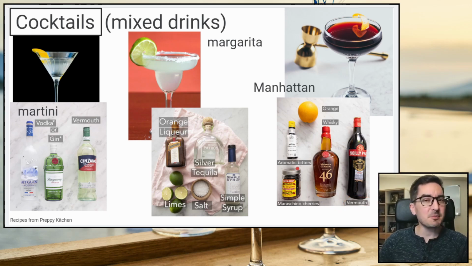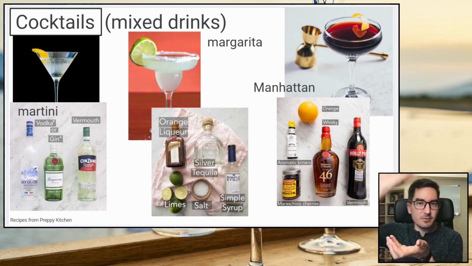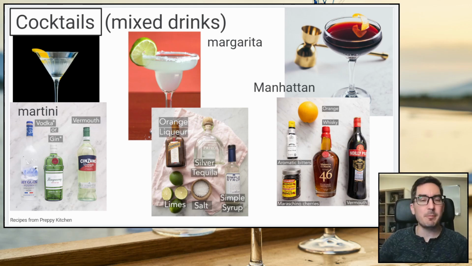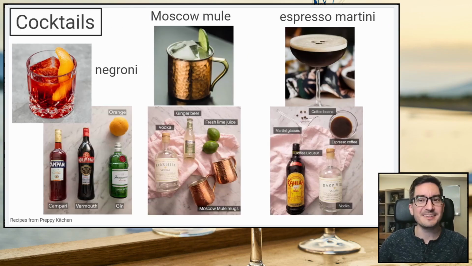Okay? And then something called bitters. Bitters is a strong thing, but you only put 1 drop or 2 drops. The bitters, it's kind of bitter, but lots of flavor. And it can make it taste nice. Then you use some orange to make it look nice. You could have a cherry to make it look nice too. But mostly whiskey, vermouth, and maybe some bitters for flavor. So Manhattan's pretty nice.